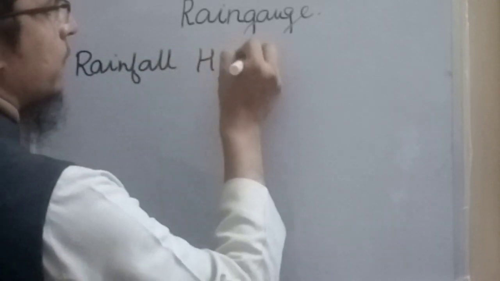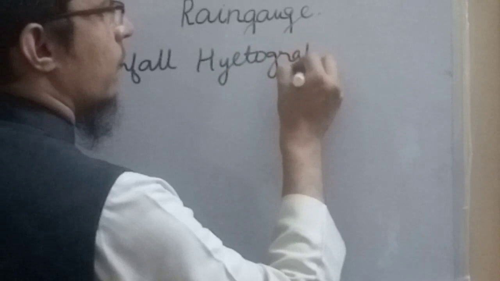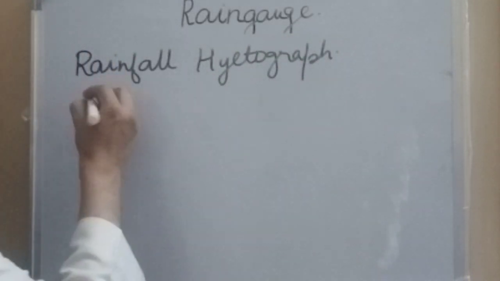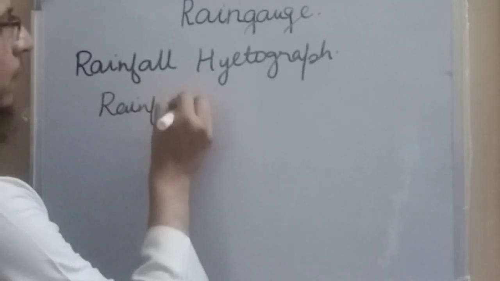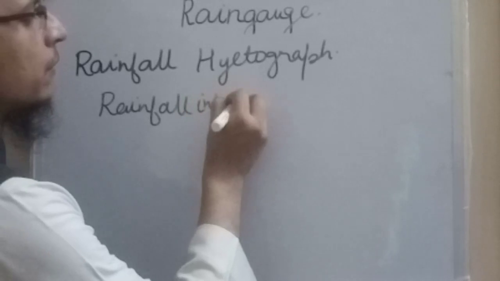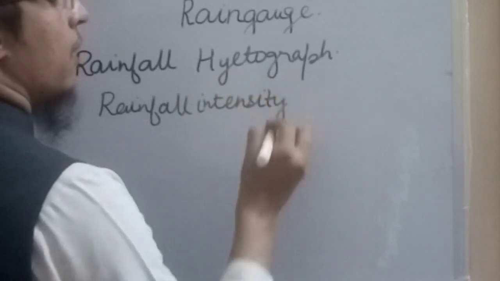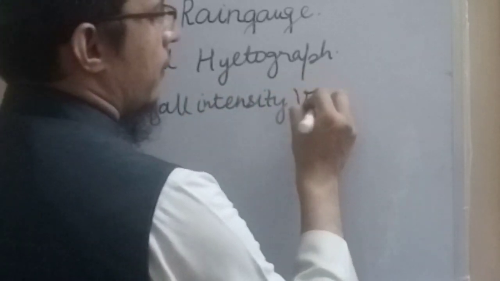What is a rainfall hyetograph? It is the graph between rainfall intensity versus time.